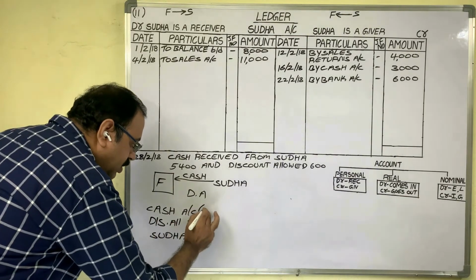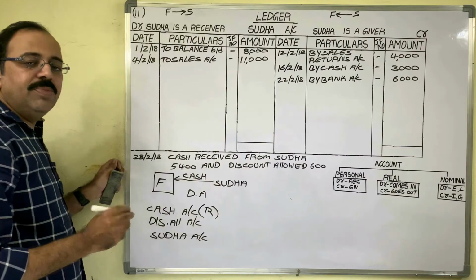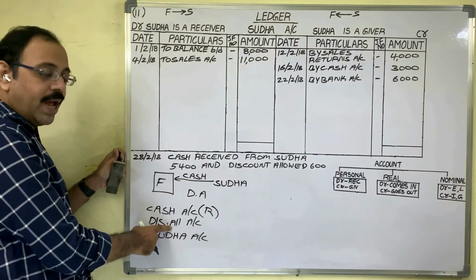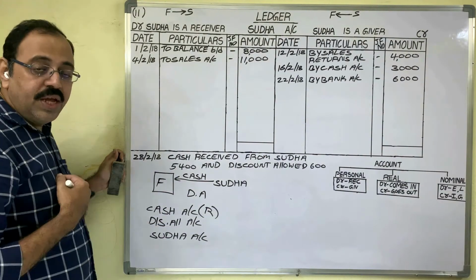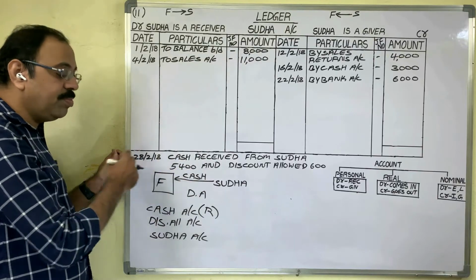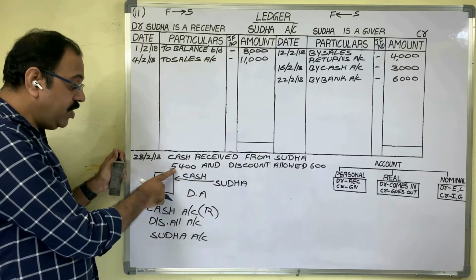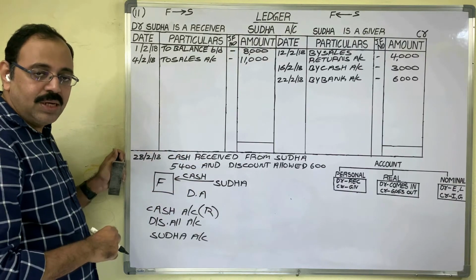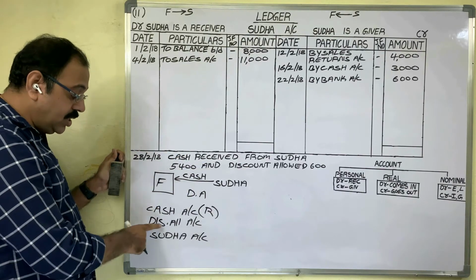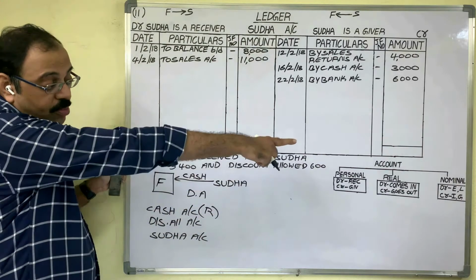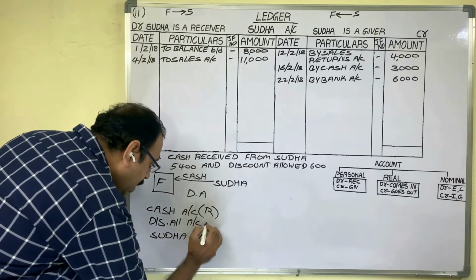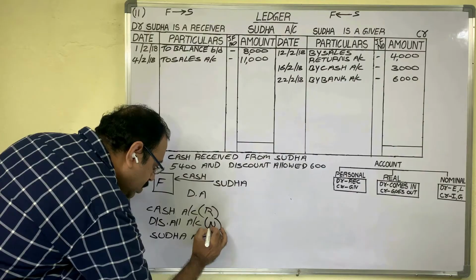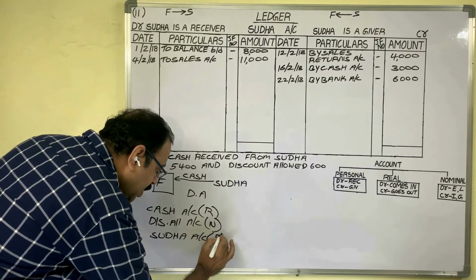Cash account is a real account because cash means asset. Discount allowed is a loss to us. Instead of receiving 6,000 rupees from Sudha, we are receiving only 5,400. We are losing 600 rupees. It is a loss. Losses come under nominal account. Discount allowed account is a nominal account. Sudha account is a personal account.